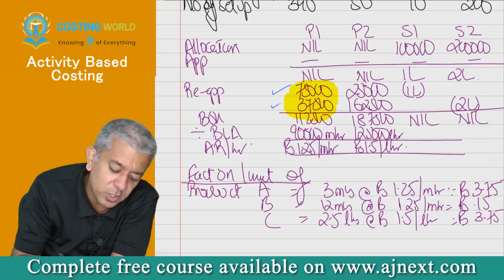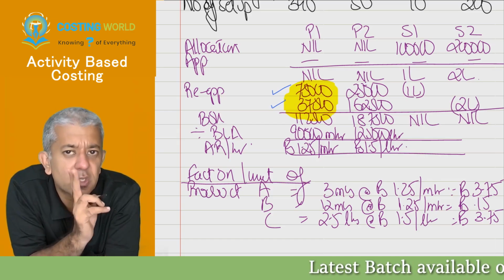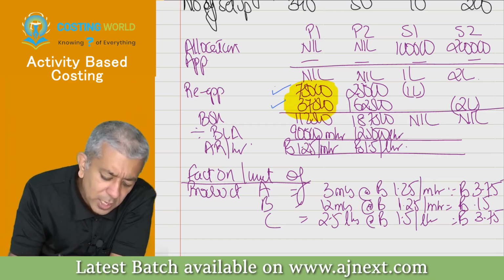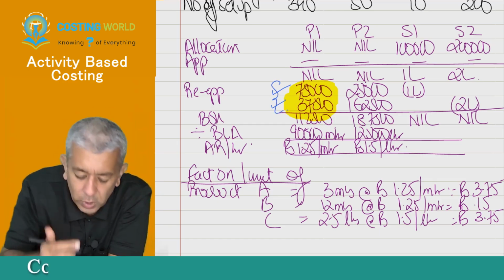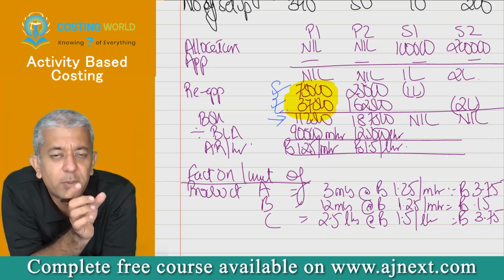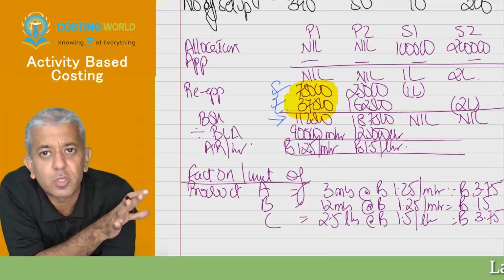When is setup cost incurred? Sir, whenever we set up the machines. But both these costs are two different costs. When you combine them to form a single cost, it means that you are destroying the nature of the cost.